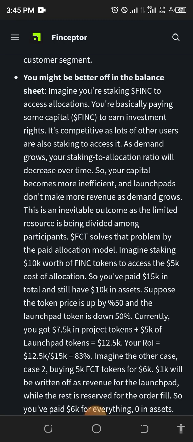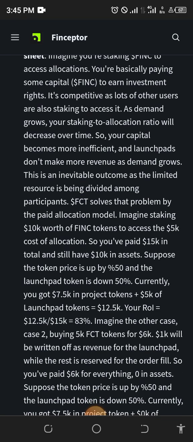You pay attention to this section. FCT solves that problem with the paid allocation model. Imagine taking $10,000 worth of tokens to access the 5K cost of allocation. So you have paid 15K in total and still have 10K in your assets. That's nice, right? Suppose the project token price is up by 50% and the launchpad token is down 50%. Currently, you've got 7.5k dollars in project token plus 5k of launchpad token, making it 12k. So you have not lost. You're still in great profit. Your ROI equals 12k to 15k equals 78%.